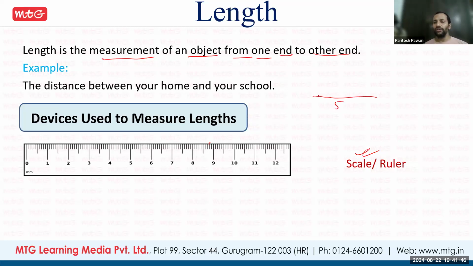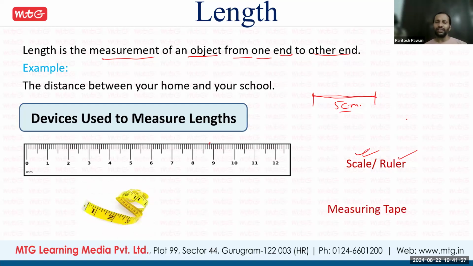Like we say, if you draw a line segment having 5 centimeter length, okay, so how do we measure? With the help of a scale or ruler. Right? For a little larger length, like cloth, we measure with the help of measuring tape, or land even, we measure with the help of measuring tape. Fine. So these are the two devices normally we use to measure length, the scale and the measuring tape.